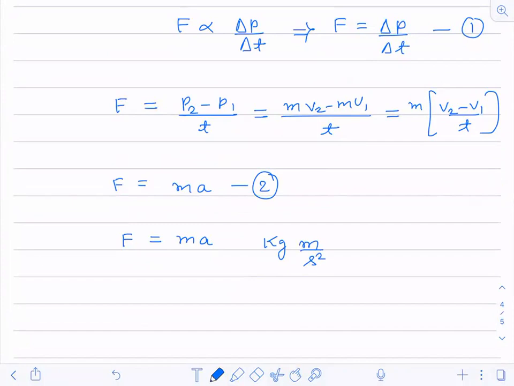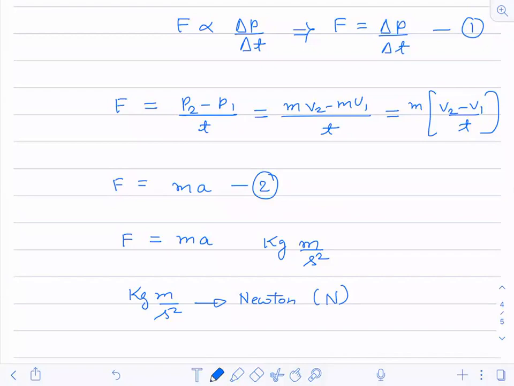So kilogram meter per second square is also called Newton, which is denoted by capital N.